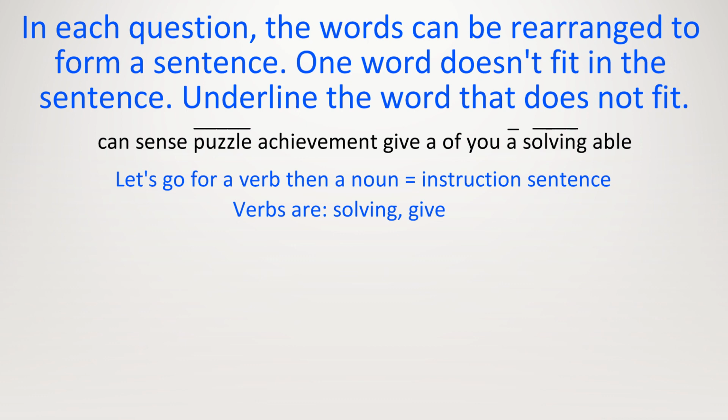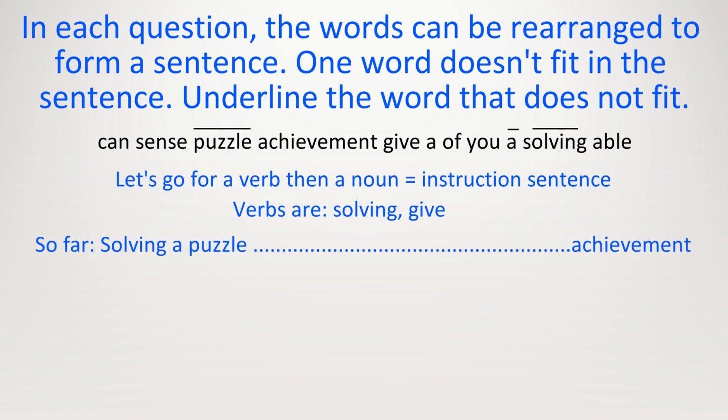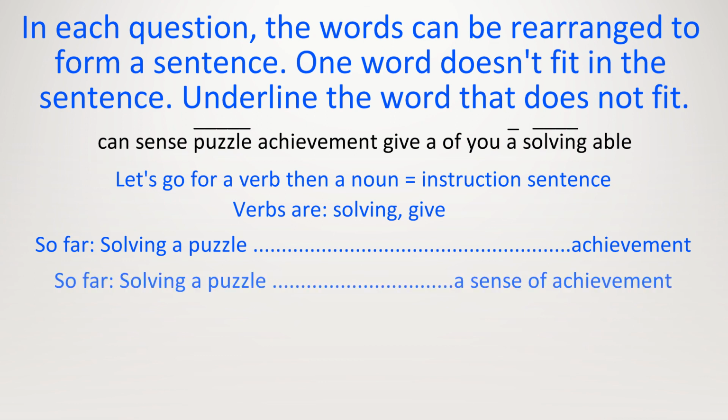If we check out the other nouns in the sentence, we have achievement, we have sense. When you solve a puzzle, it makes you feel good. So let's put achievement at the end, and this is a nice phrase. It's like a nice feeling of achievement. The word feeling isn't here, so let's go for the word sense. A sense of achievement. So, a nice phrase to remember. At the start, we have solving a puzzle. At the end, we have a sense of achievement. And we need 3 words in the middle.